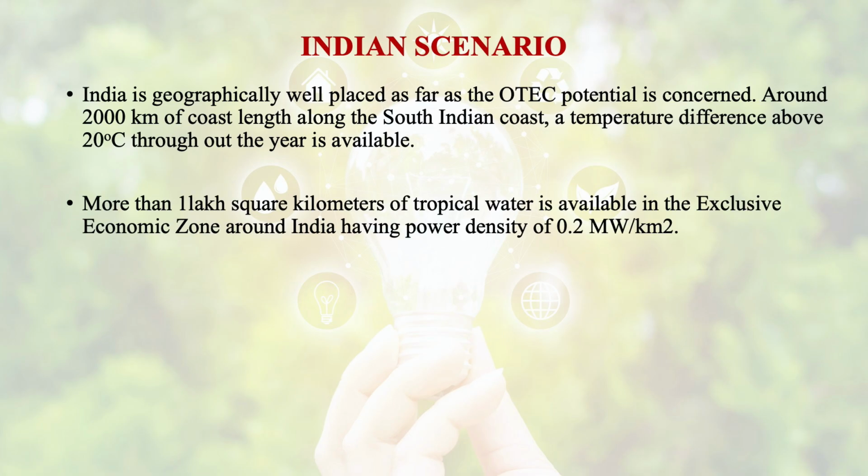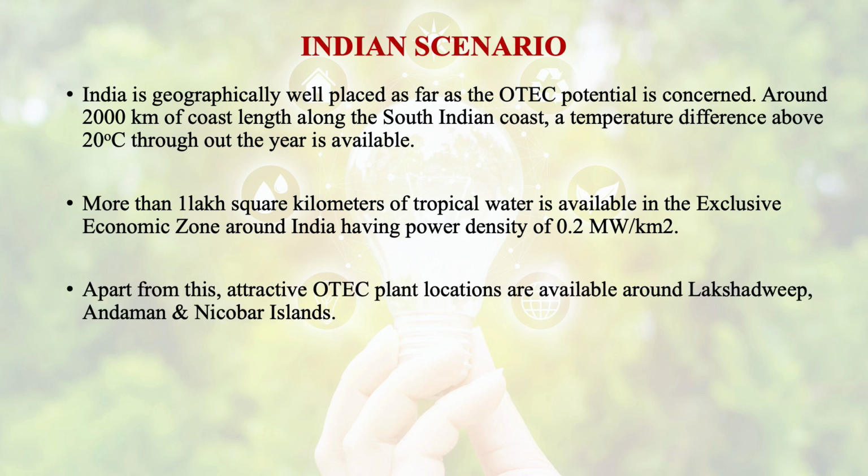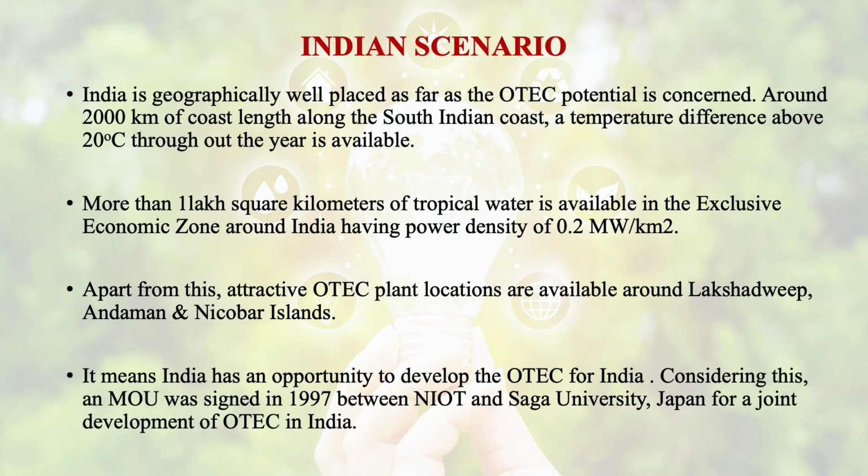More than 1 lakh square kilometers of tropical water is available in the exclusive economic zone around India, having a power density of 0.2 megawatt per square kilometer. Apart from this, attractive ocean thermal energy conversion plant locations are available around Lakshadweep, and the Andaman and Nicobar Islands. It means India has an opportunity to develop ocean thermal energy conversion.